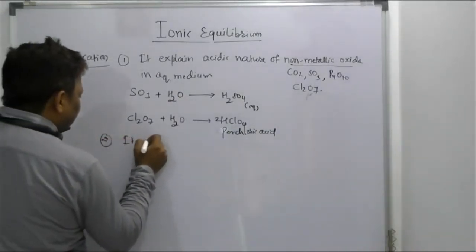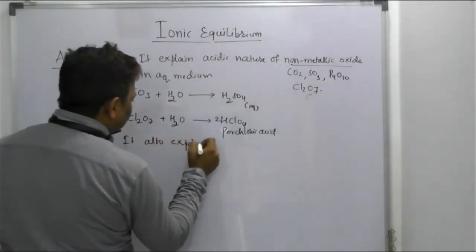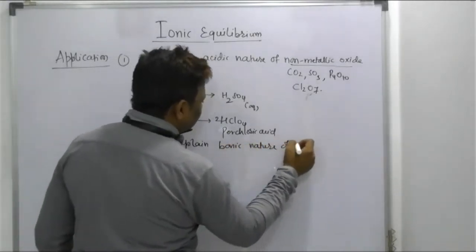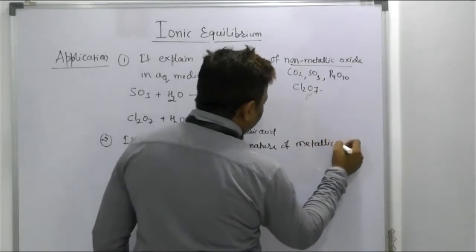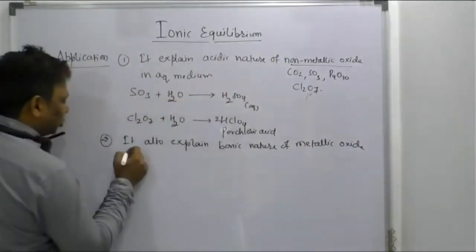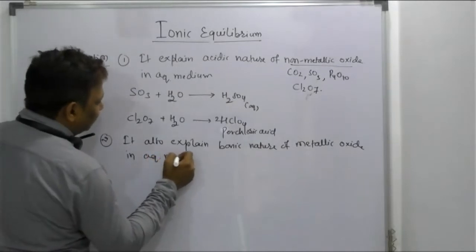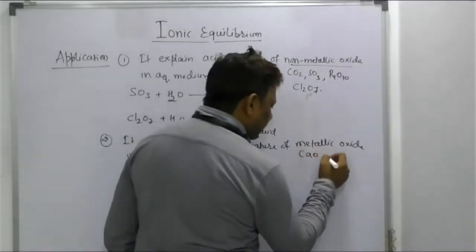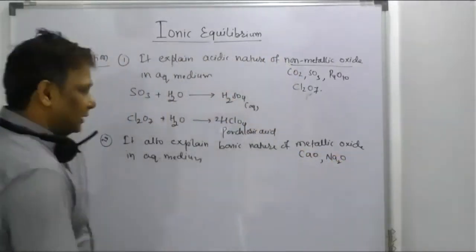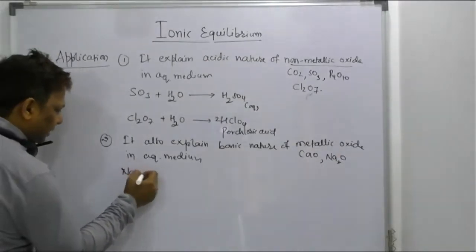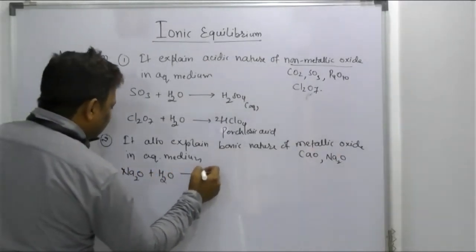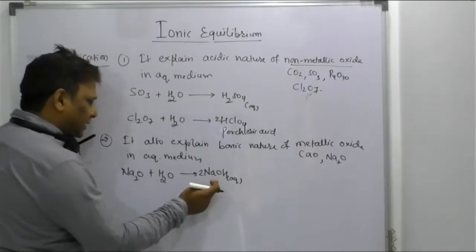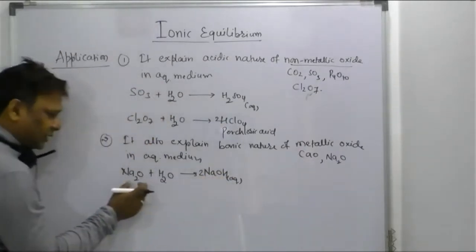Second application: it also explains the basic nature of metallic oxide, that too in which medium? Aqueous medium. What are the metallic oxides? We know, calcium oxide, sodium oxide, they are all metallic oxides. Let us take one example, sodium oxide. In aqueous medium, water has a tendency to provide NaOH. It has a tendency to provide OH minus ion. It is basic in nature, obtained from the metallic oxide.